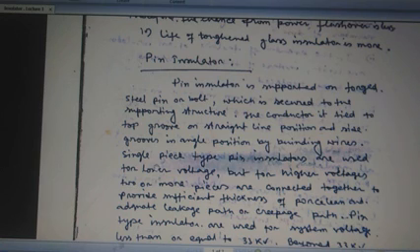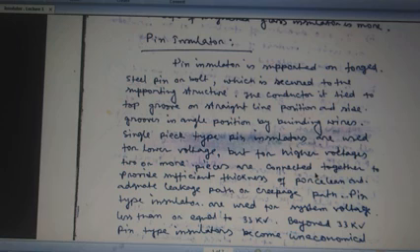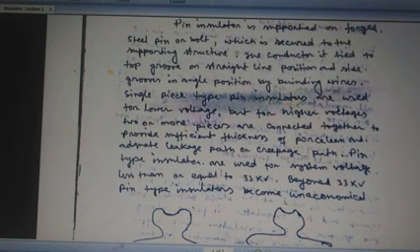wires. Single piece type pin insulators are used for lower voltage, but for higher voltage two or more pieces are connected together to provide sufficient thickness of the porcelain and an adequate leakage path, or creepage path.